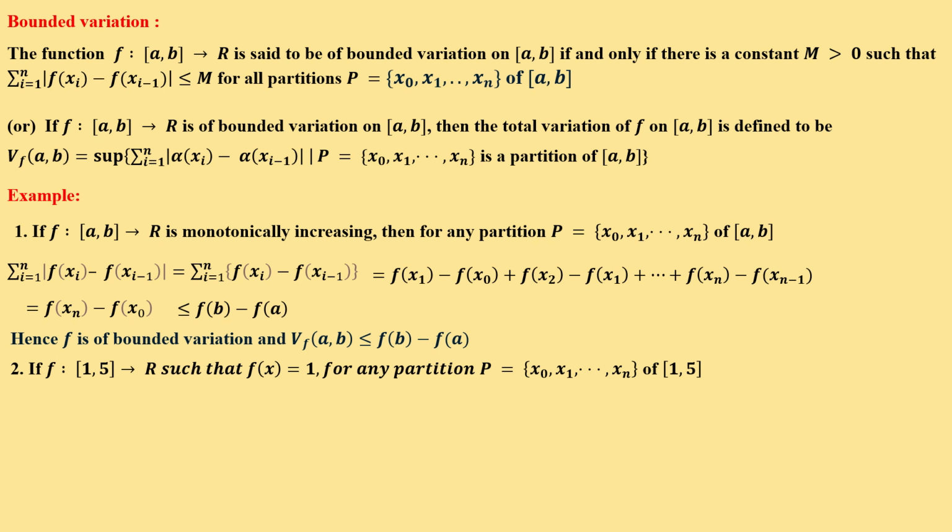Next, take the function f from the closed interval [1, 5] to R such that f(x) = 1, for any partition x0, x1, ..., xn of [1, 5].